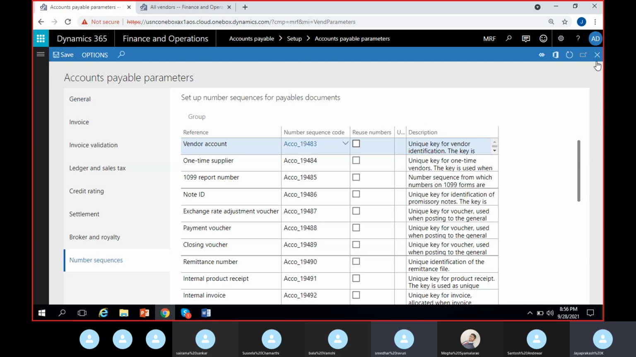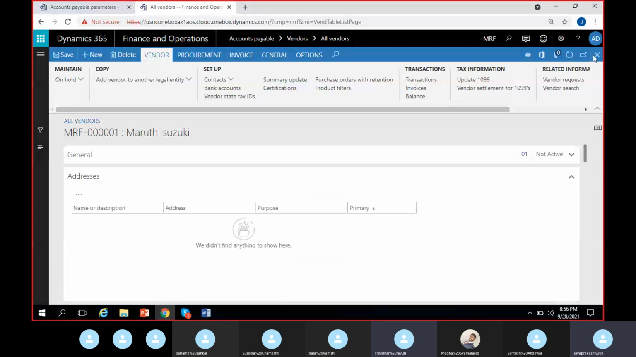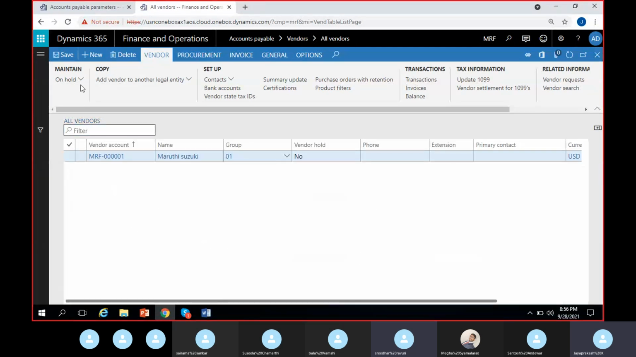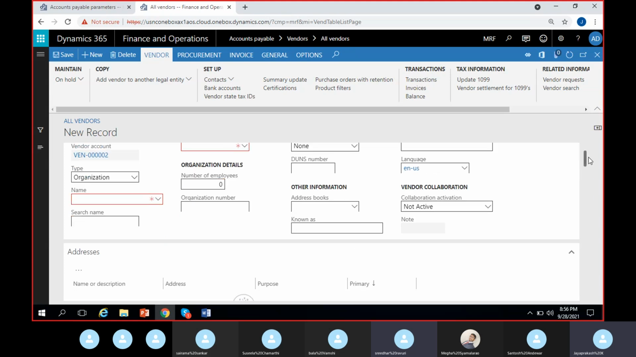So I'm saving it. I'll go back to this page and create one more vendor here. To create a new vendor, you normally have to click on new. If you click on new, it will automatically take vendor 002. And the most important thing is the compulsory fields you have here.